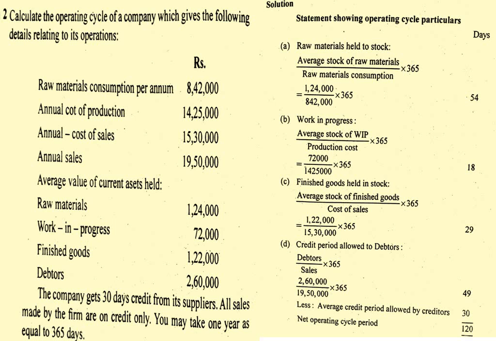The company gets 30 days credit from its suppliers. All sales made by the firm are on credit only. You may take 1 year as equal to 365 days. So we have to calculate the operating cycle.